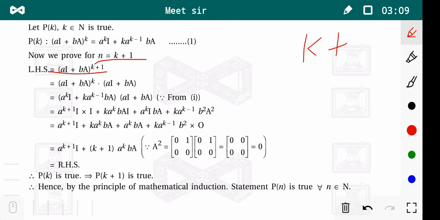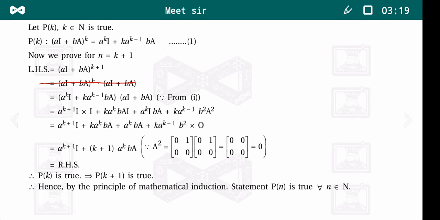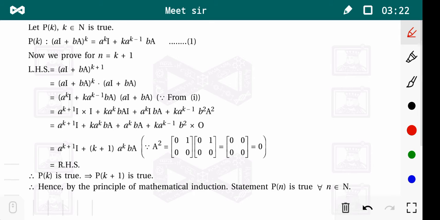Now the power is k plus 1, we split it into power k into power 1, like this, that is (aI + bA)^k into (aI + bA).